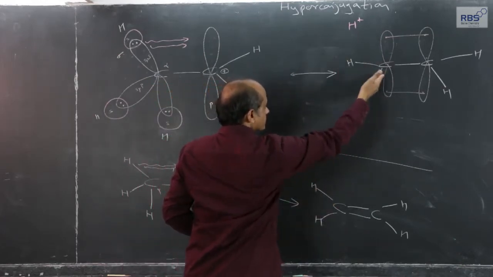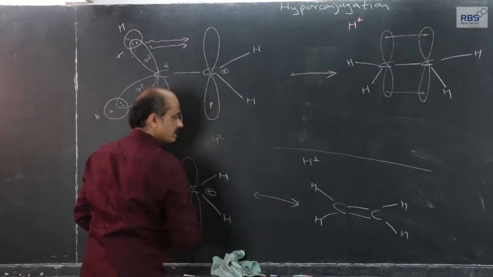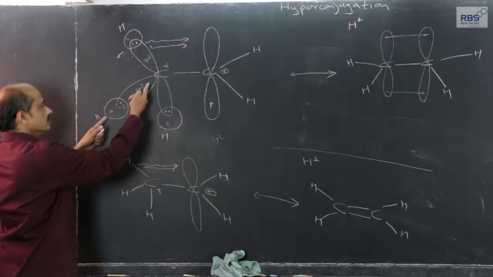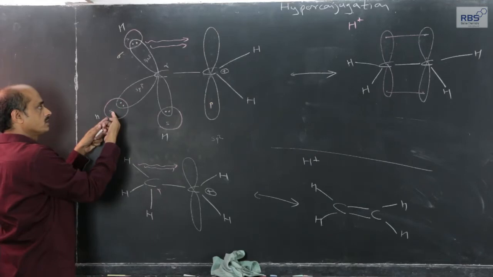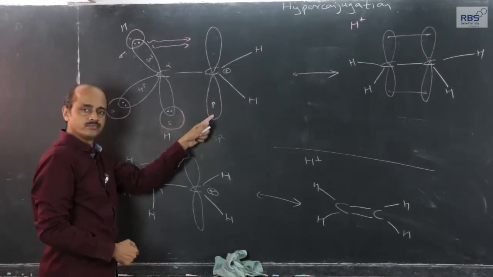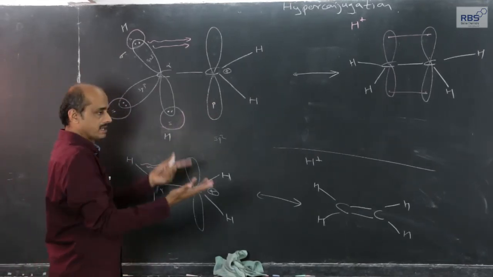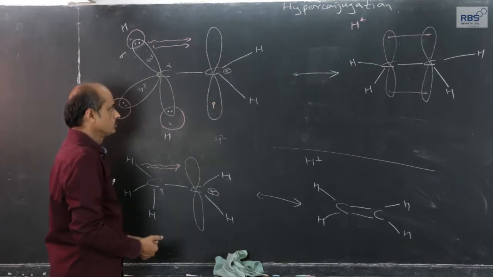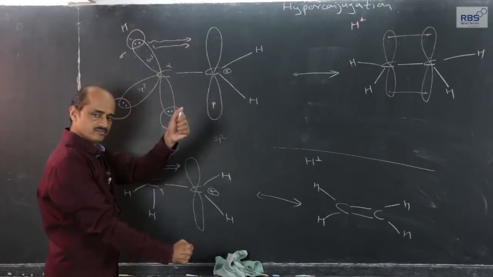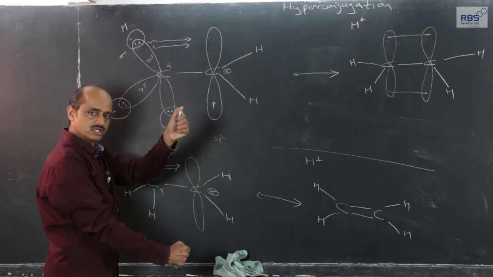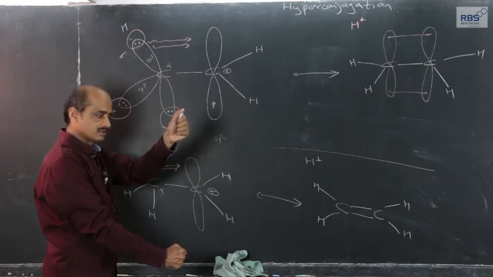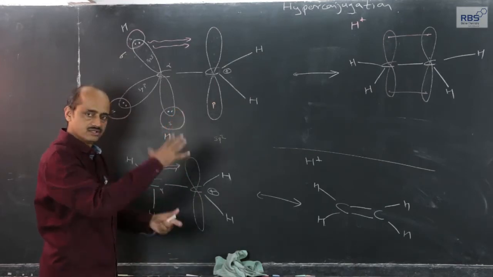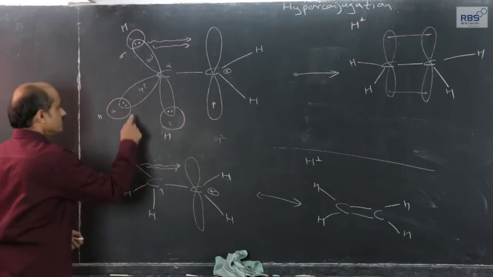I have represented it in this way, and the same thing can be written in this way. This CH bond can also be in alignment with the p orbital. As I just told you, the p orbital is perpendicular to the three sp2 orbitals. It can be this, it can be this, there are other possibilities.